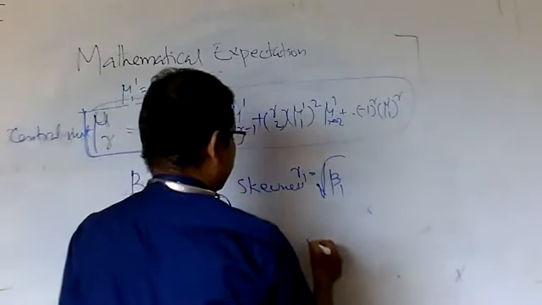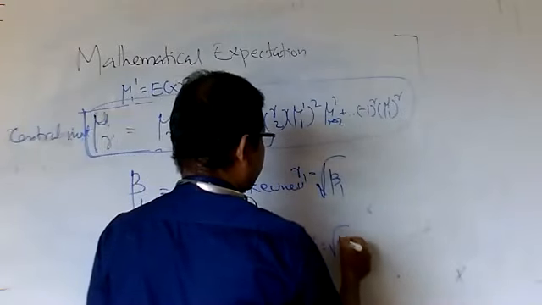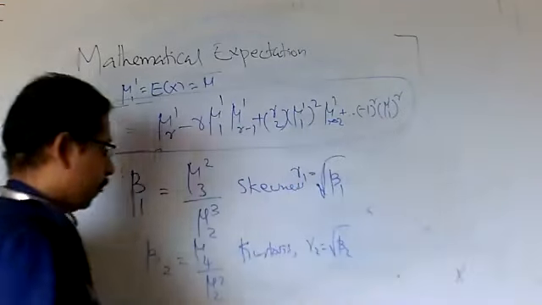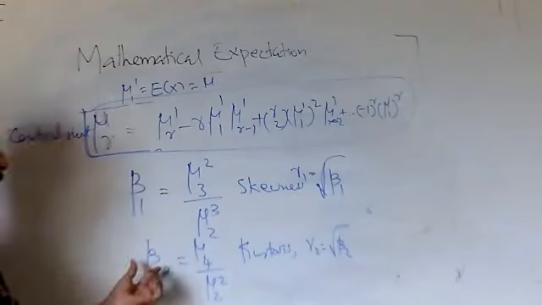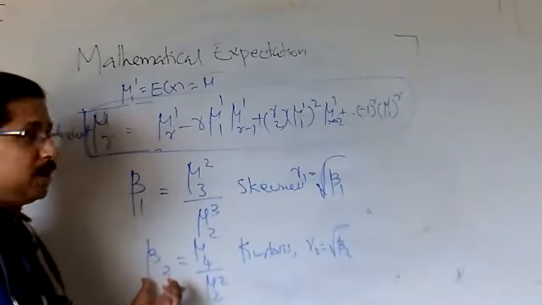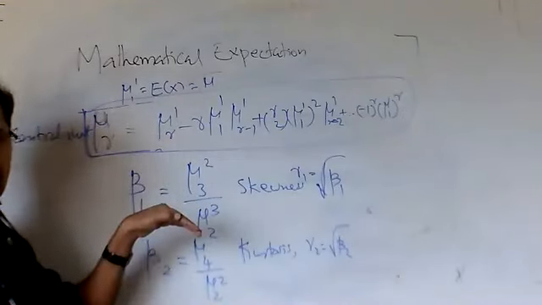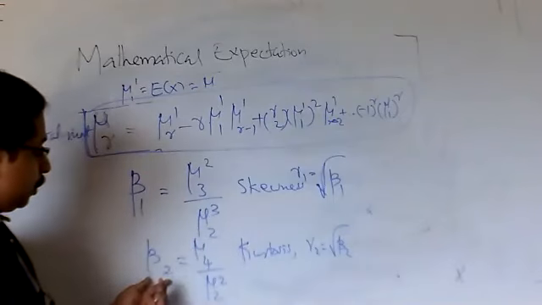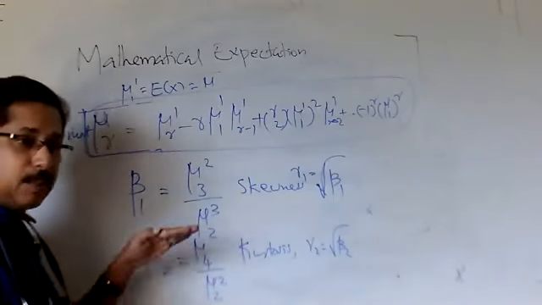If you find the square root of beta 2, that is called gamma 2. If beta 2 equals 3, the distribution is symmetric or normal, called mesokurtic. If beta 2 is less than 3, it is platykurtic.